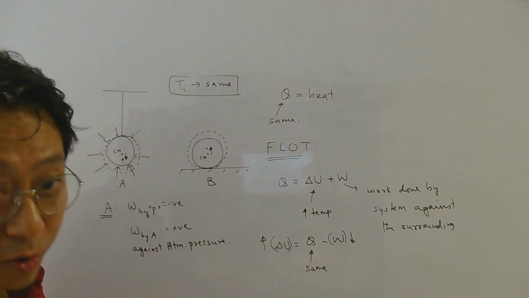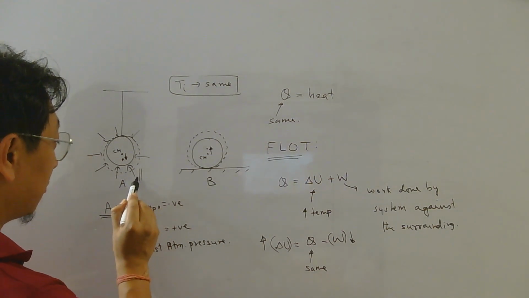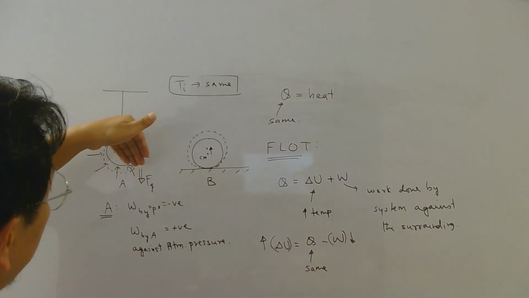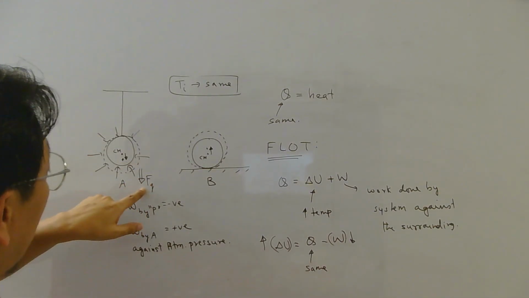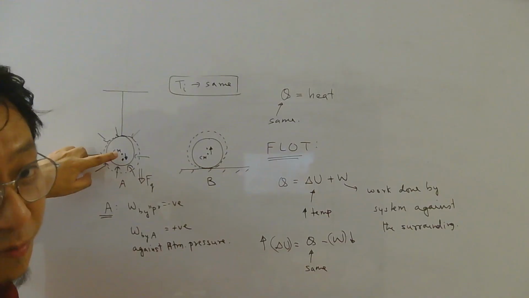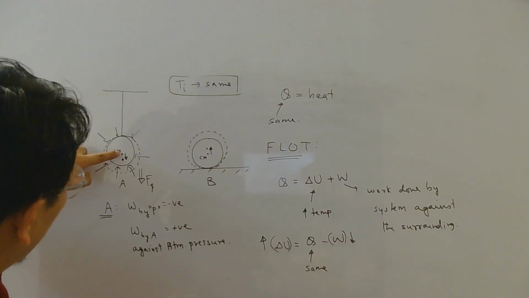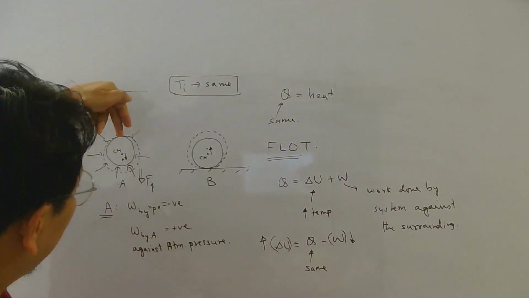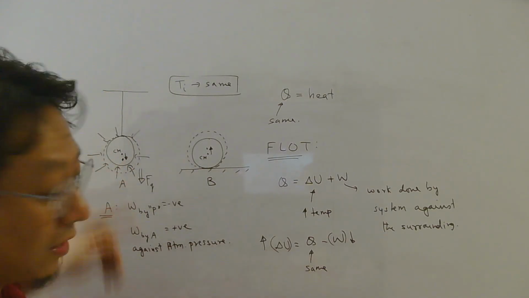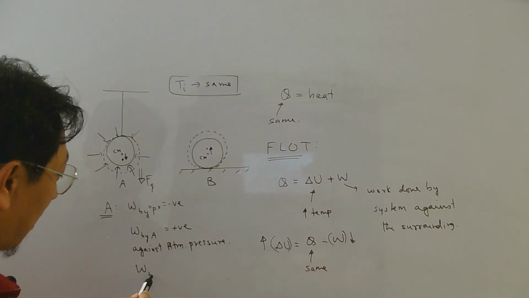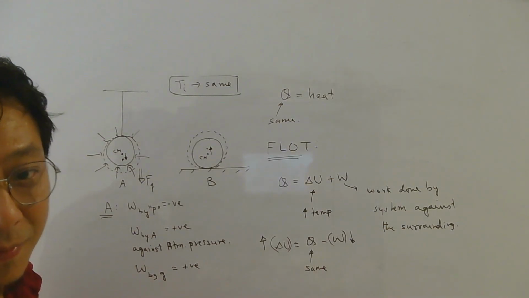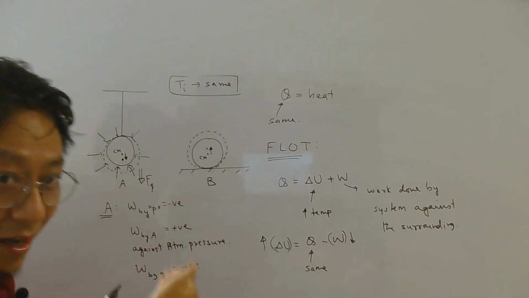Now there is another force which acts, that is gravitational force. And you can see gravitational force is acting downwards, and for gravity we know it acts at center of mass, and since center of mass is also falling down, displacement of center of mass and gravity both are down in case of ball A. That means work done by gravity is positive because force and displacement are in same direction.